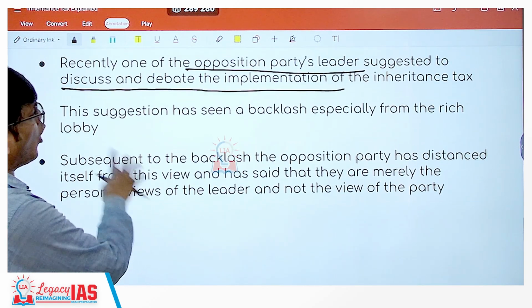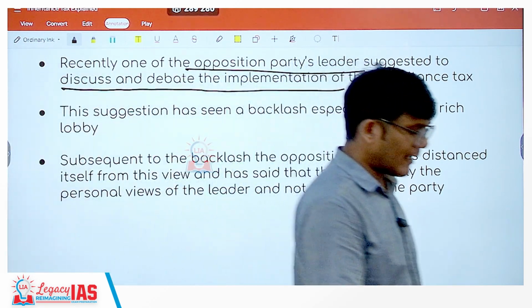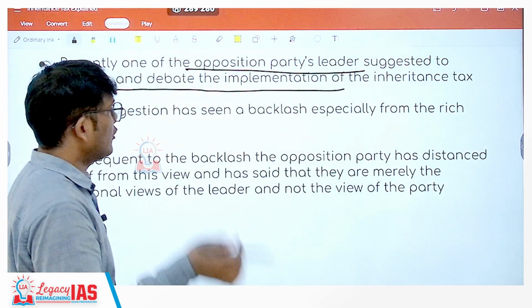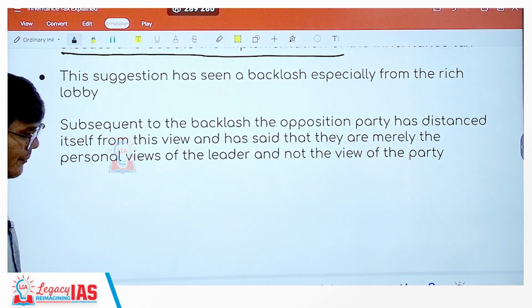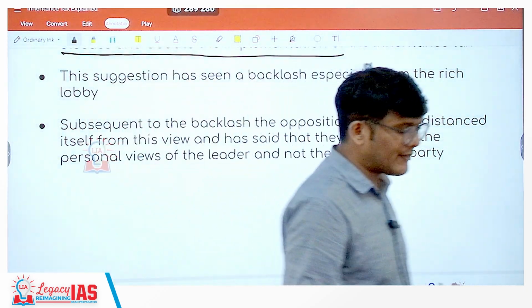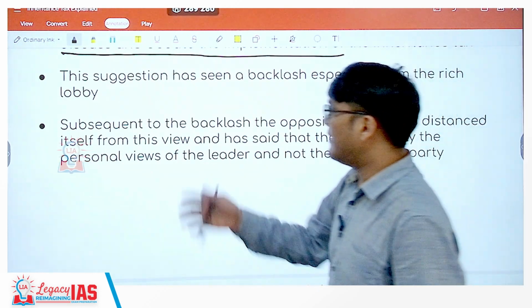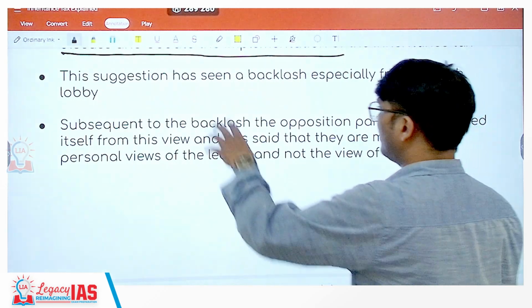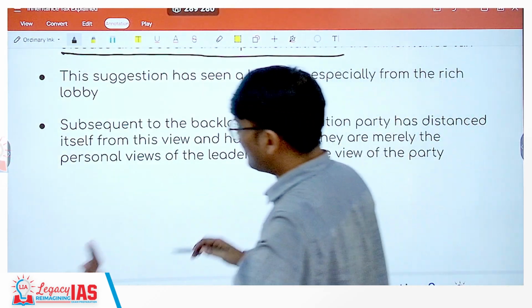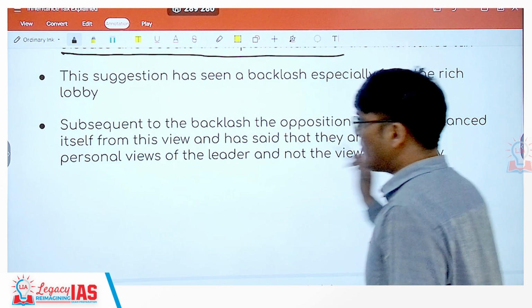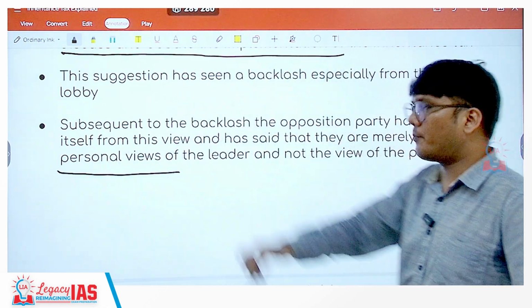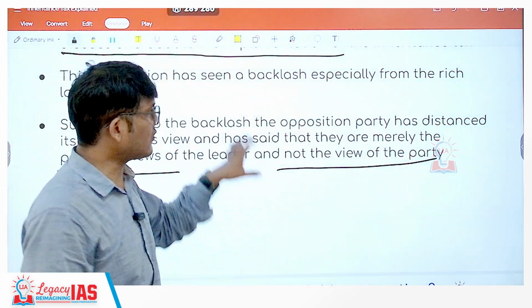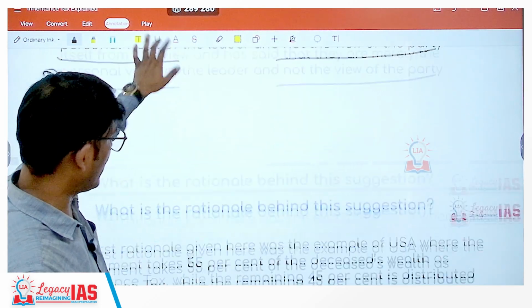Now this suggestion saw a huge backlash from critics, from the other parties, and so on. So much backlash that the party this gentleman comes from has itself given out a statement, distancing itself from this leader's position on inheritance tax and saying that it is merely the personal view of that particular person and not of the entire party. Okay, so this is the controversy that is presently going on.